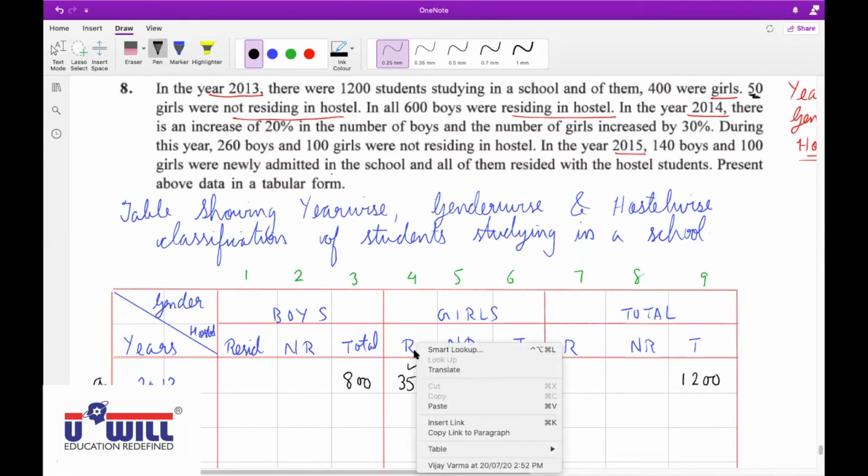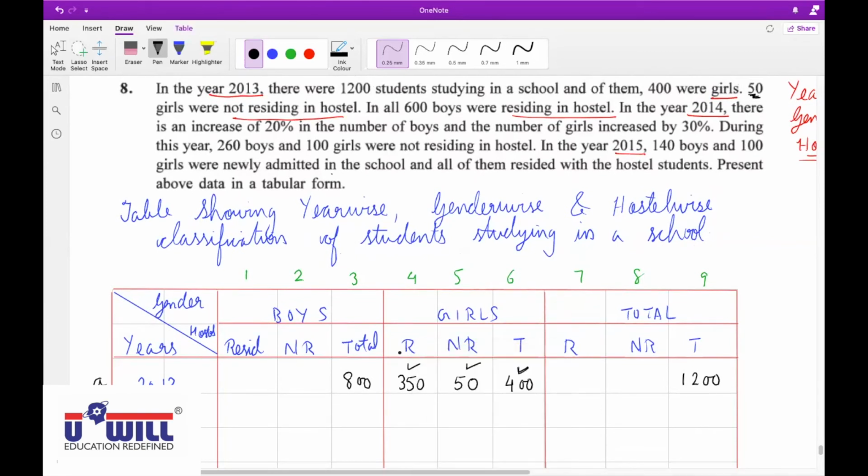In all, 600 boys were residing in hostel. So where should I write 600? In 1A. Got it? Then 200 boys are not residing in hostel, that is 800 minus 600. Very good.